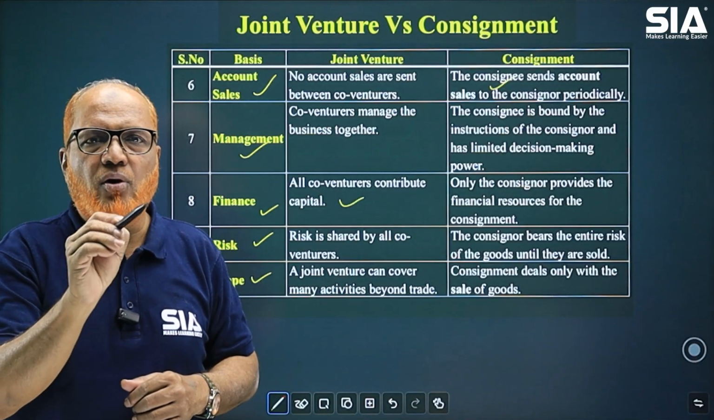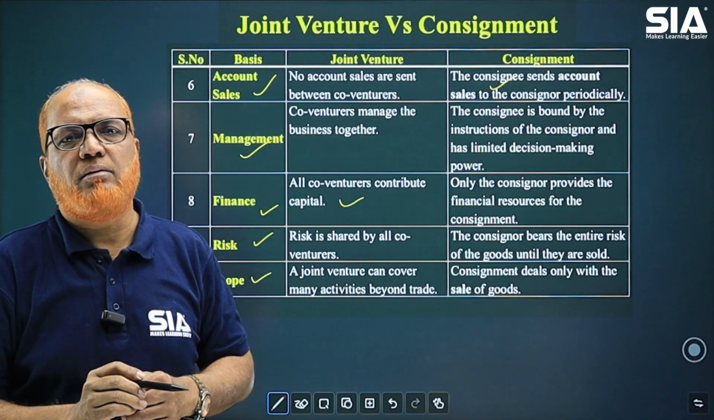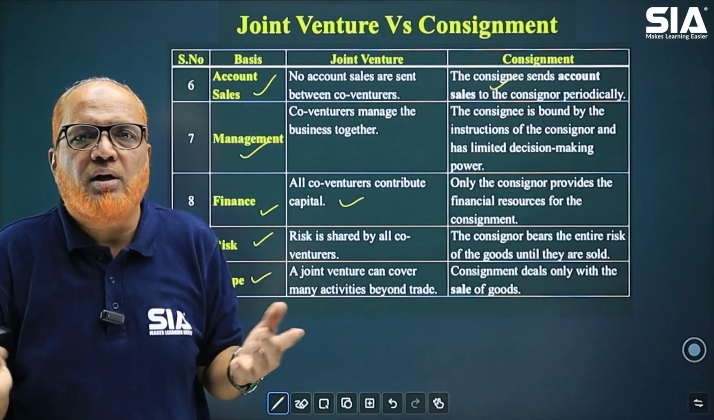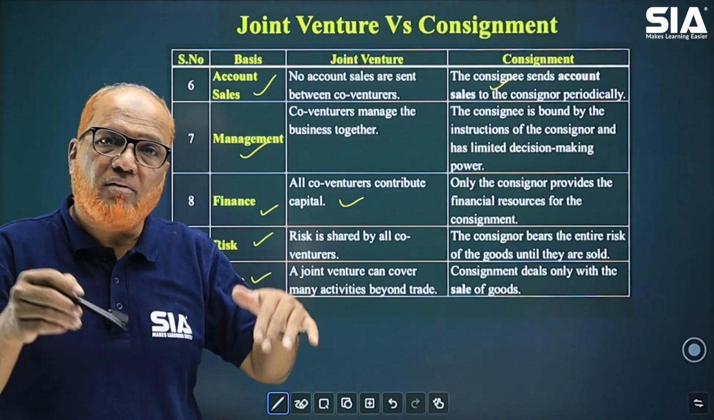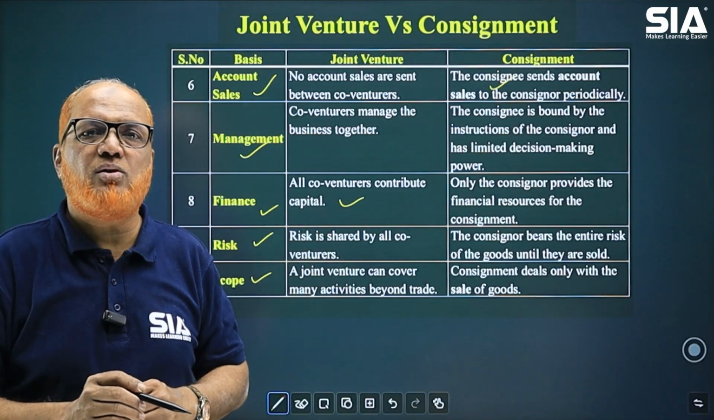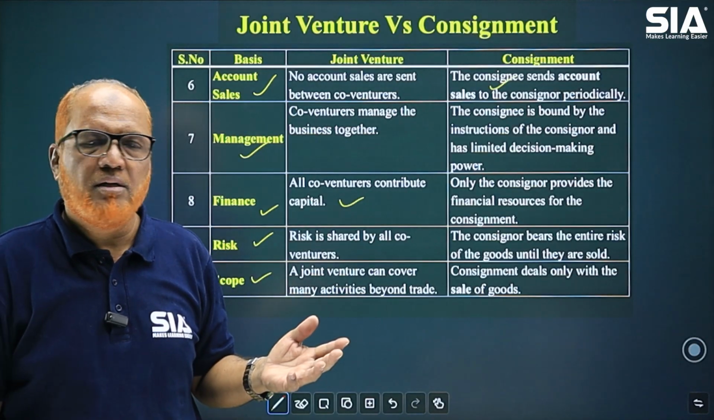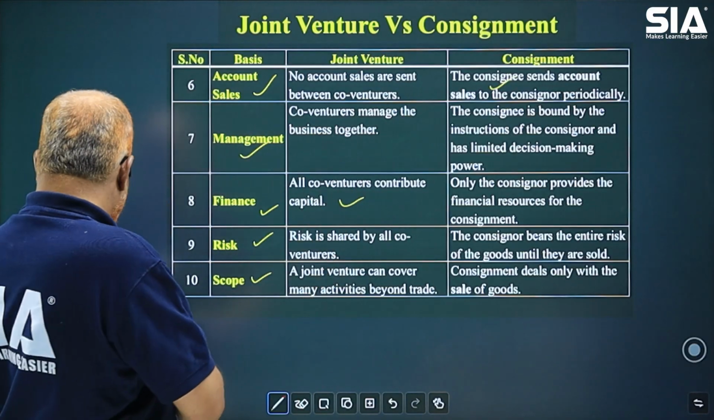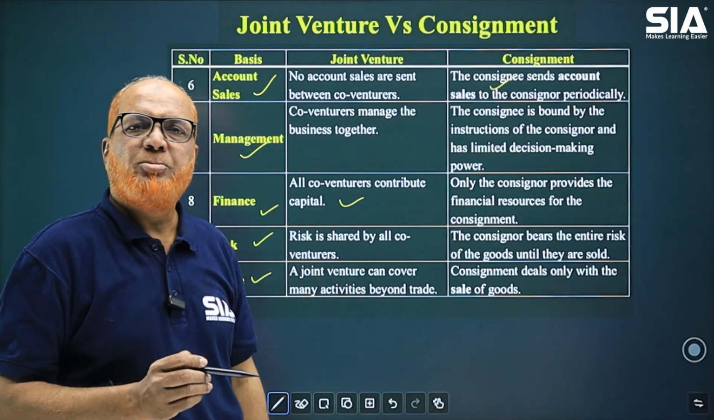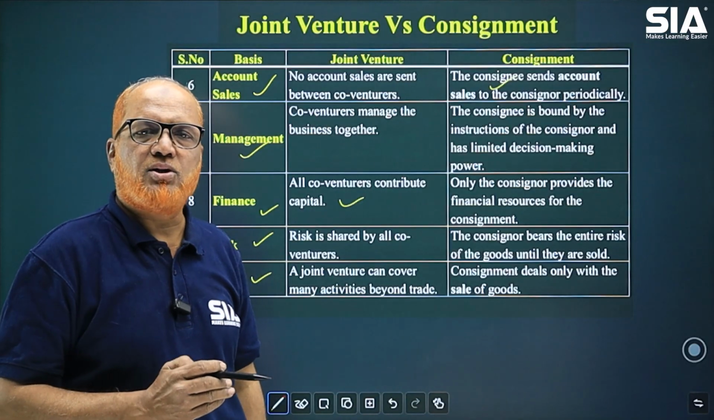So only for goods consignment can be done. Other than goods, no consignment. But joint venture, even services can also be done on the basis of joint venture. That's it. So these are the complete differences between joint venture and consignment.